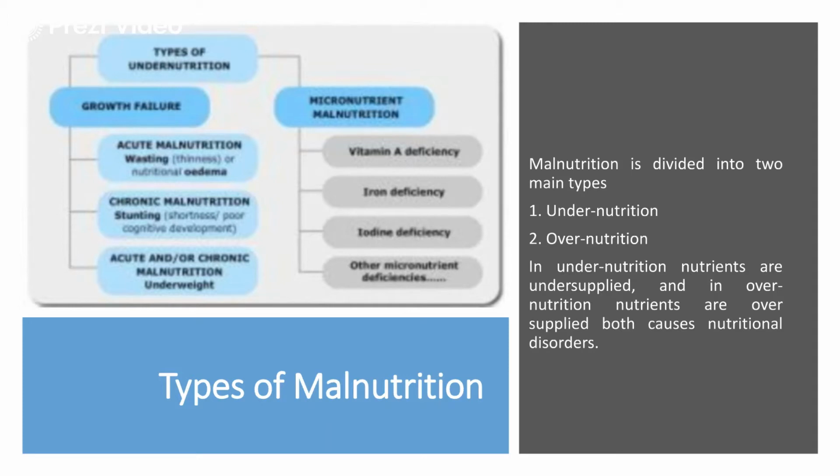Then comes the second type of undernutrition, which we call micronutrient malnutrition. Now again, as the term indicates, micronutrient, we lack certain minerals, we lack certain vitamins, which can result in that disorder. For example, vitamin A deficiency results in xerophthalmia or eye disorders. Then iron deficiencies or iodine deficiencies, other micronutrient deficiencies may result in specific diseases.